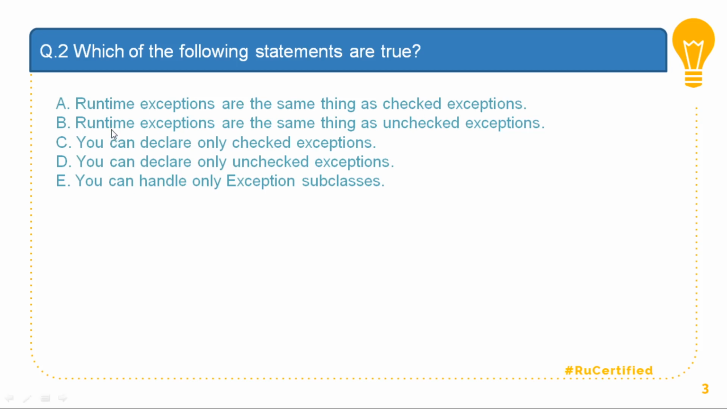Option B is correct because runtime exceptions are the same thing as unchecked exceptions, because as I told you, they occur at your runtime, and runtime exceptions are typically called unchecked exceptions in Java. I can declare checked as well as unchecked exceptions. So the answer for this is option B, that is runtime exceptions are the same thing as unchecked exceptions.